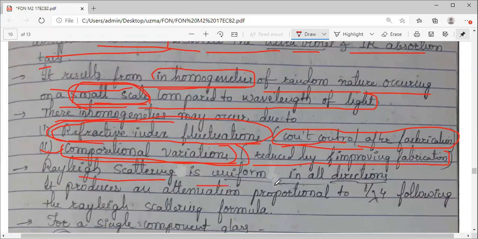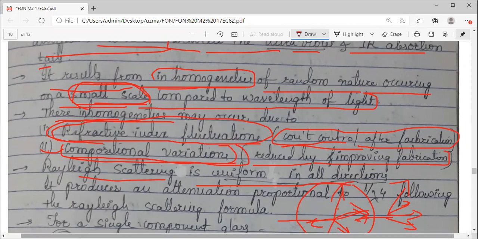Rayleigh scattering is uniform in all directions, in the sense that when light is propagating, it may hit some non-uniformities and change its path at a certain angle, in all directions. So it is uniformly distributed in all directions. But in Mie scattering, it will simply take the forward path, it won't go like this. So that is the difference. Rayleigh scattering is uniform in all directions, but Mie scattering is only in one direction.